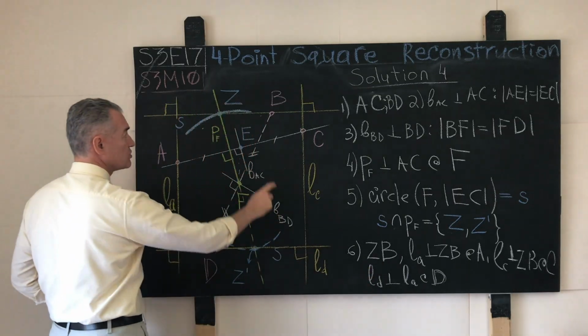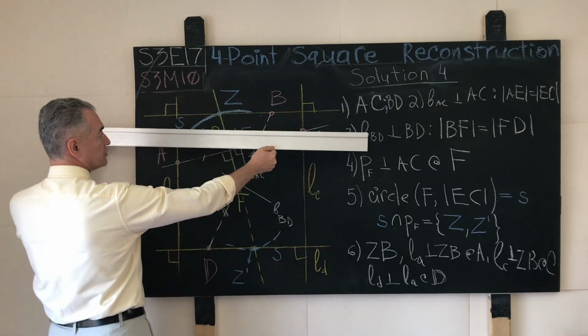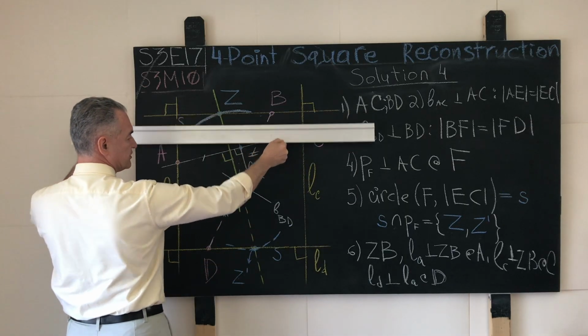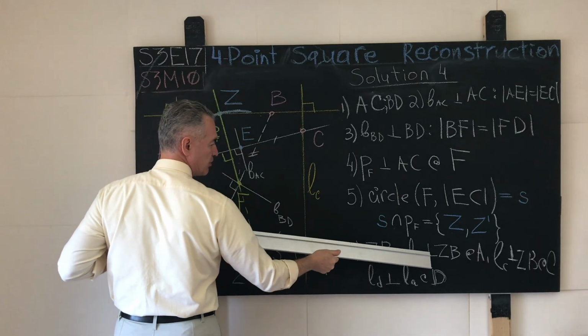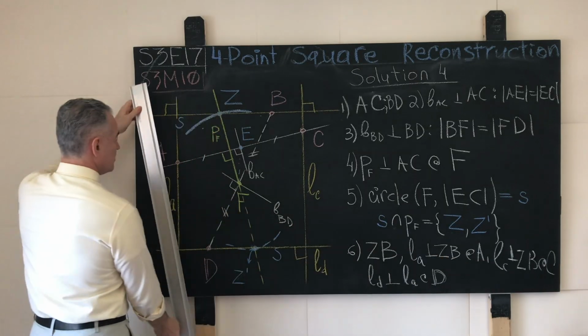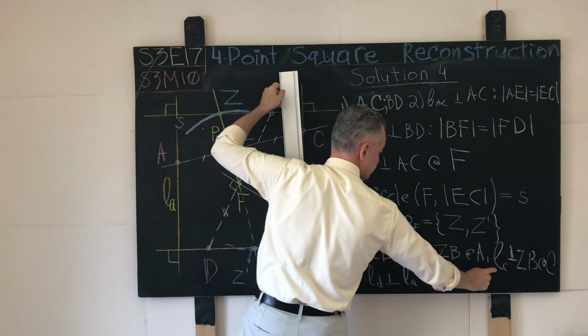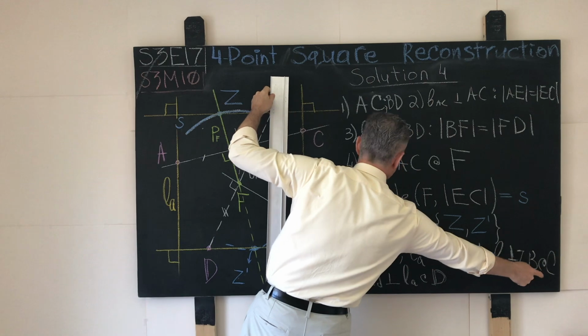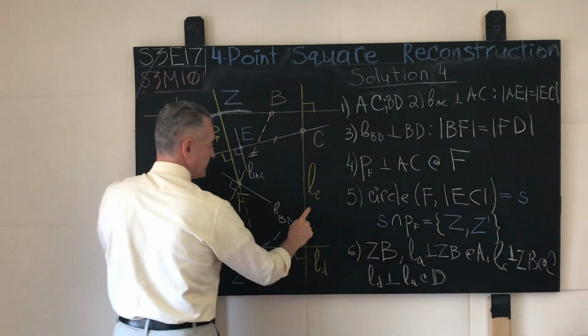Once we know the location of the point Z, the rest is just smooth sailing and a home run. Straight line ZB right here, and then LA perpendicular to ZB through A. This is the yellow line right here. LC perpendicular to ZB through C. The yellow straight line right here.